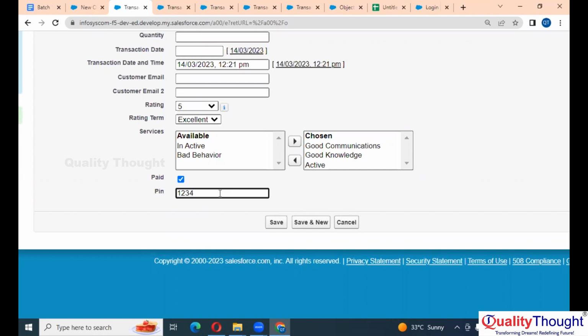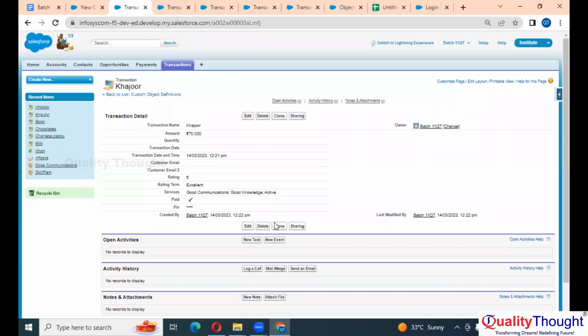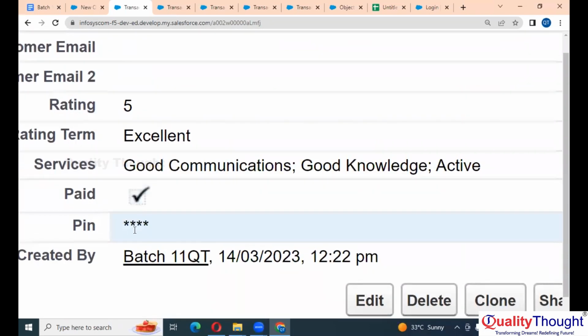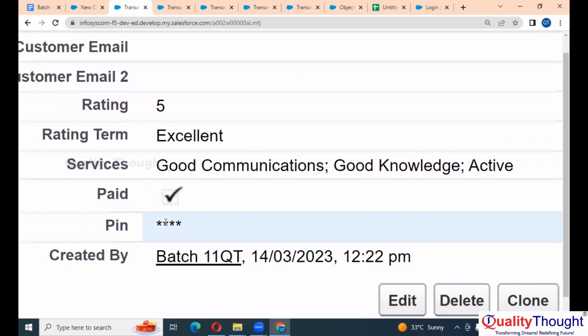Is that taking? No, because the length we specified is 4 digits. Save the record. Then once you save it, it's saved with all characters hidden, right? All the characters hidden.